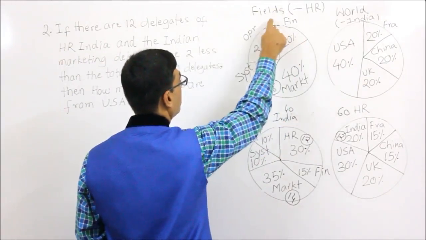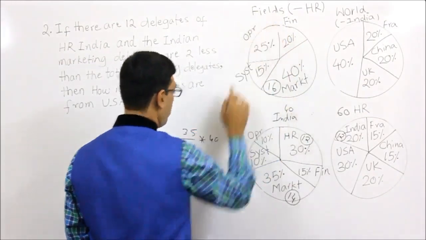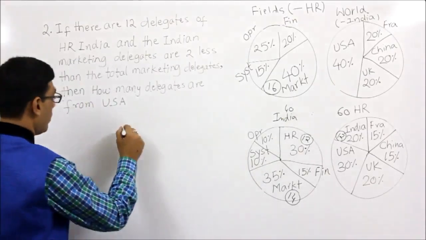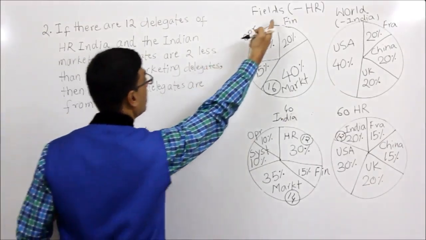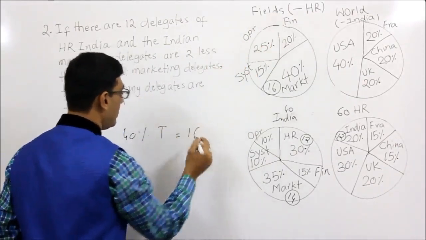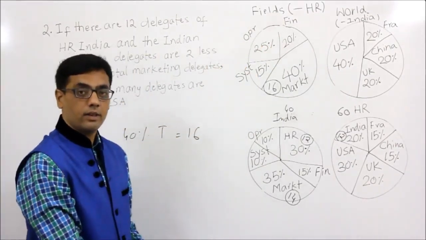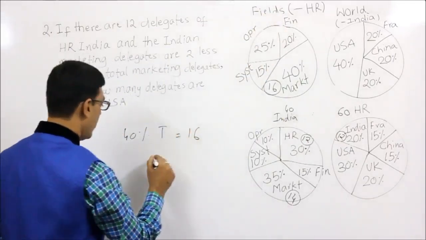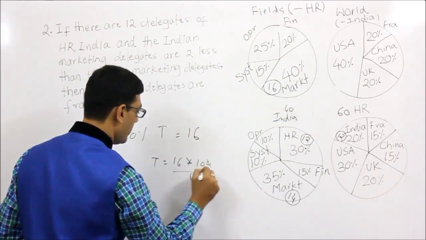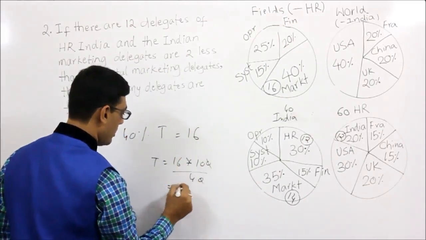The top of it. 40% of some number, which is the total here, corresponds to 16. Come on. What is this number? So if you do that calculation, 16 into 100 upon 40, if we cut this, what?